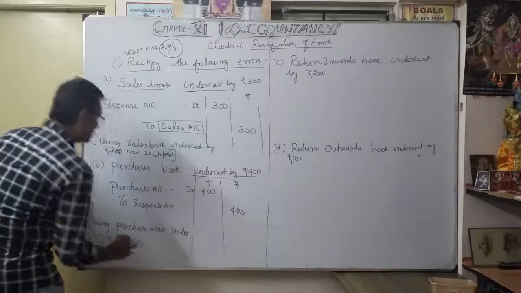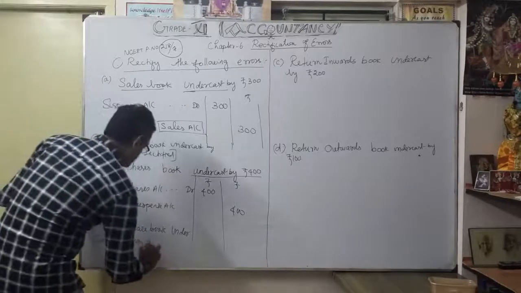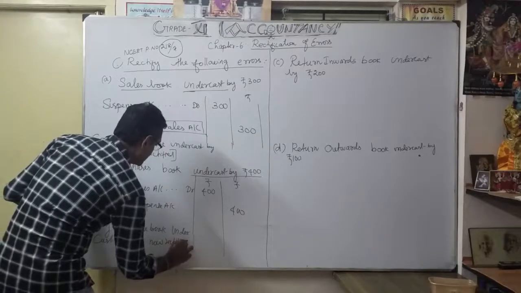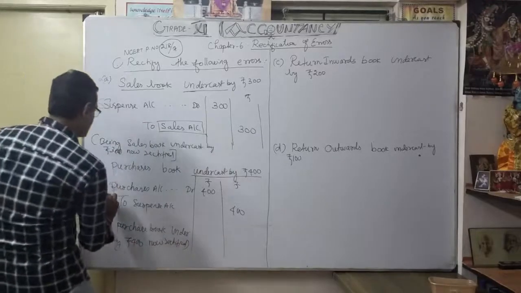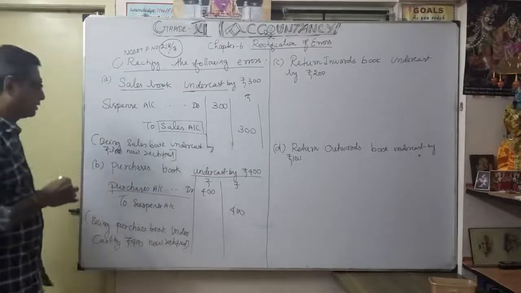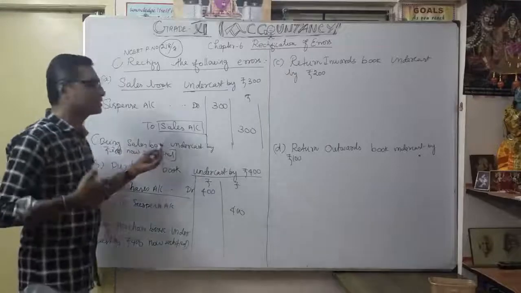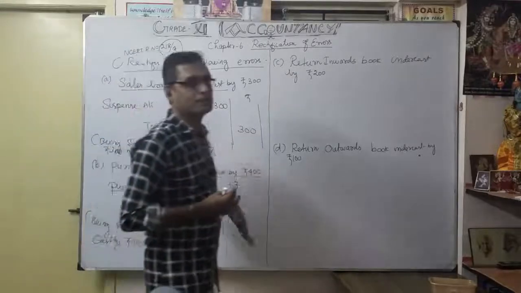Now rectify. This word is very important. Now rectify: I consider the same debit side. So undercast means you are going to do further debit. Here further credit. Understood.